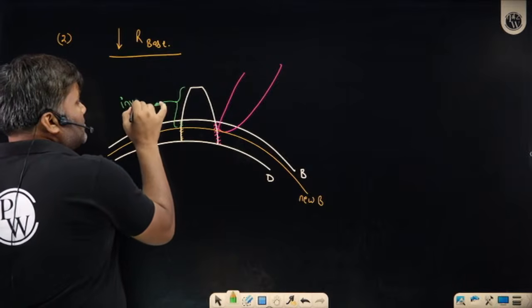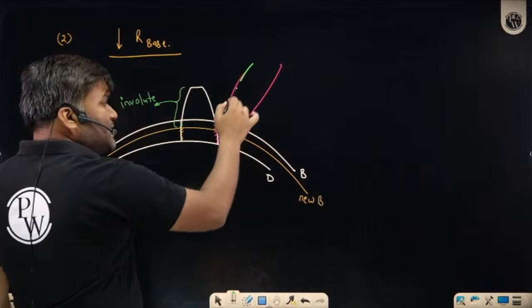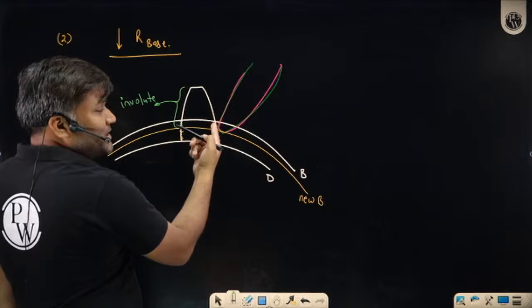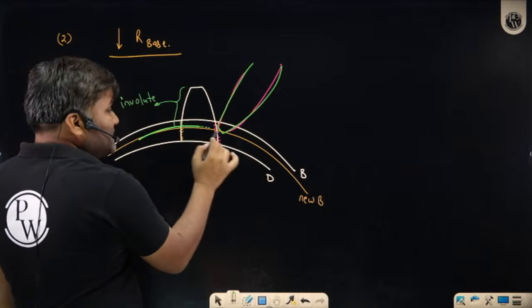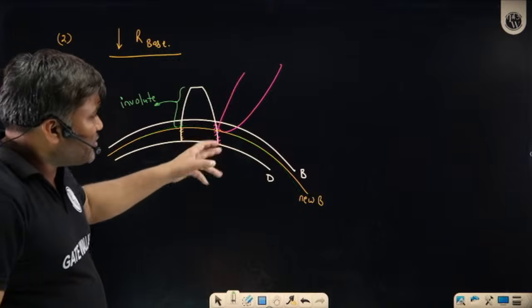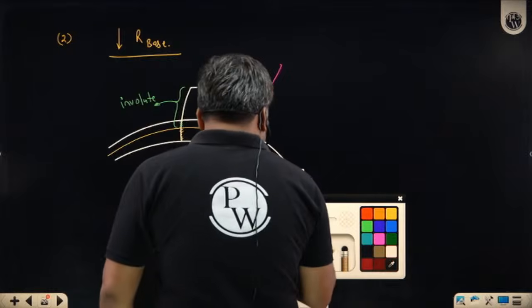Yes or no? Now, what happens here? Sir, now this opponent's tooth, same size of the tooth. Earlier it was doing interference. Now, if you have changed the base circle, reduced the radius of base circle, now it is not doing interference. Yes, good idea. Up to a certain extent, you can also do this.